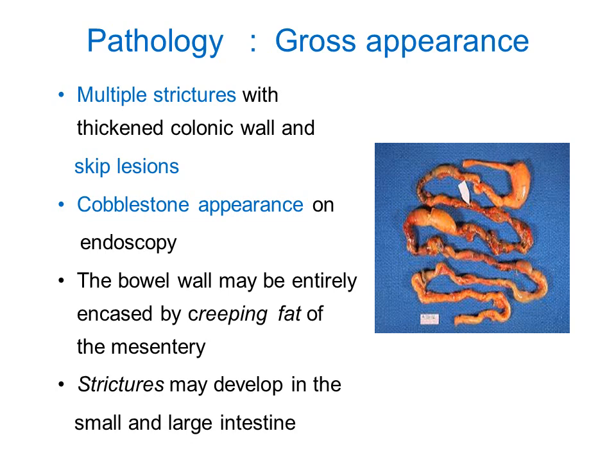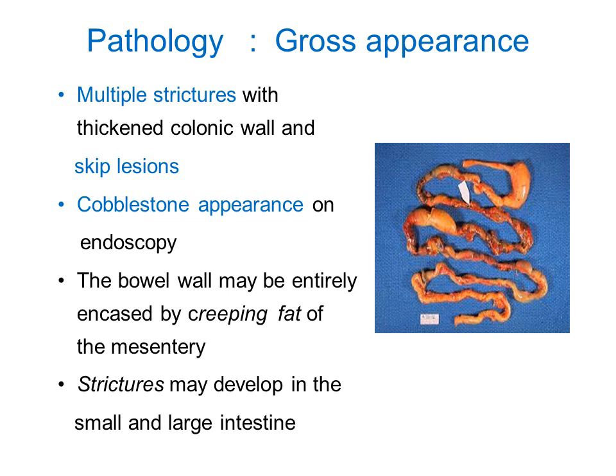So, how is the gross appearance? You can see multiple strictures with thickened colon wall, and there are skip lesions. Okay, you can see that ileum is also involved in Crohn's disease. So the typical gross appearance is strictures. You can see a lot of strictures at multiple sites. On the right side you can see a picture of the colon where you can see multiple strictures at different sites. On endoscopy you will see cobblestone appearance because of these strictures. The in between mucosa appears like a cobblestone. So this is very peculiar with Crohn's disease.